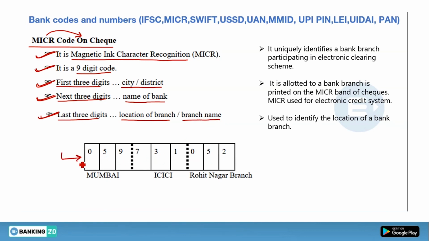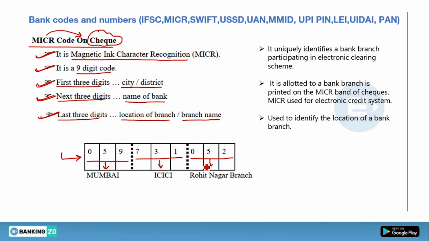I have given an example over here, and it is present on the cheque only. The first 3 digits represent the city, that is Mumbai, the next 3 digits represent the name of the bank, that is ICICI, and the last 3 digits represent the branch name. So in total we have 9 digits, and this is the MICR code.